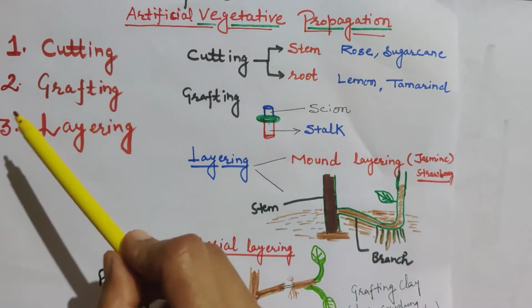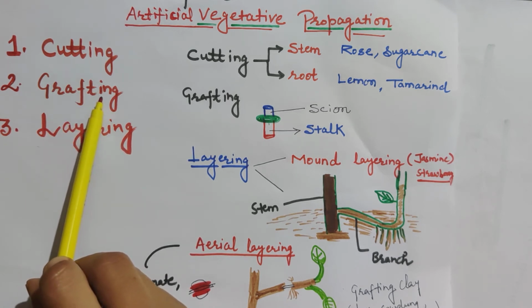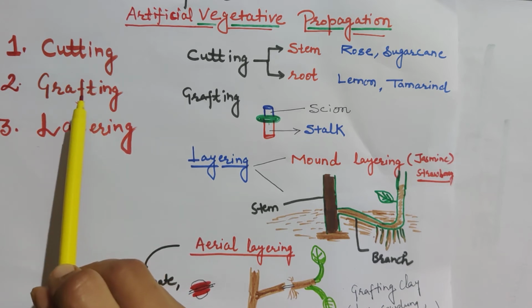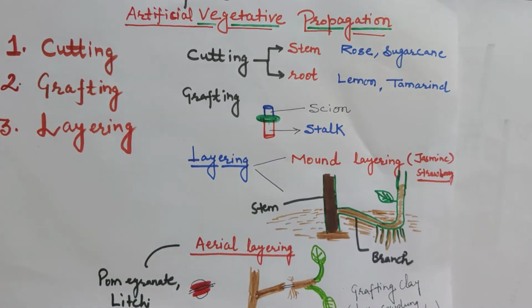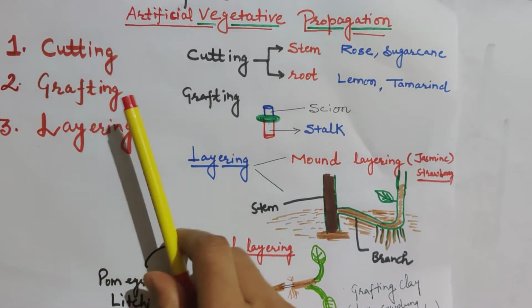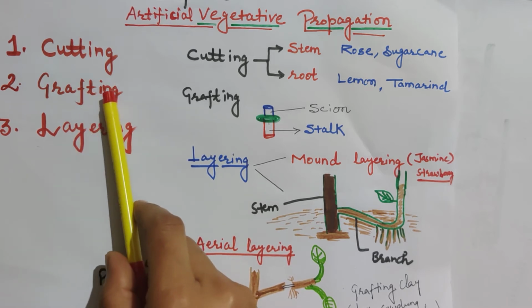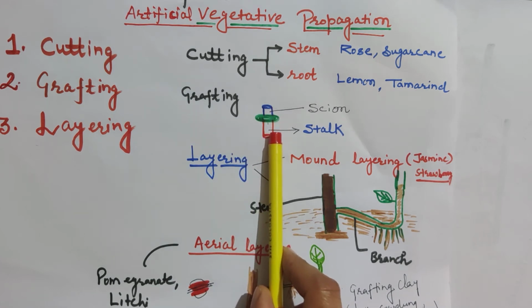Another method of artificial vegetative propagation is grafting. What will we do in grafting? The benefit of grafting is that we can bring desirable characteristics of two different plants into one plant.